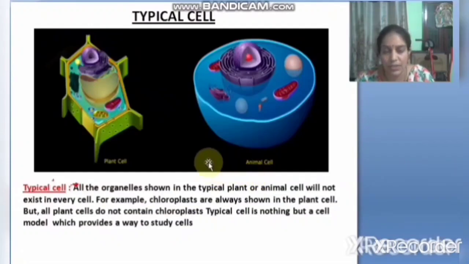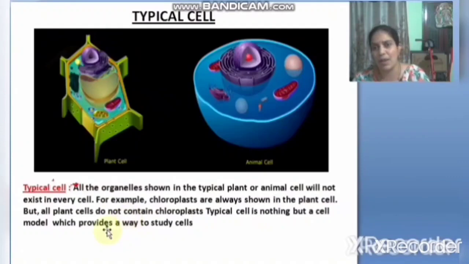Listen very carefully children. All the organelles shown in the typical plant or animal cell will not exist in every cell. For our easy study, we study all the organelles together in one cell. Actually, every cell does not contain all the organelles. For example, we see green color parts in the plant.